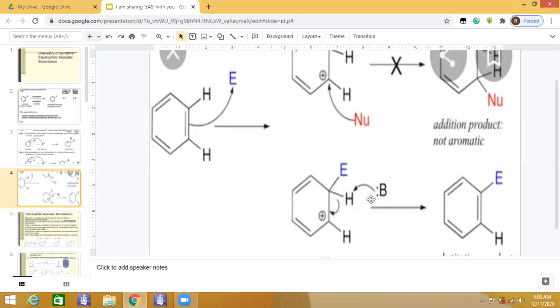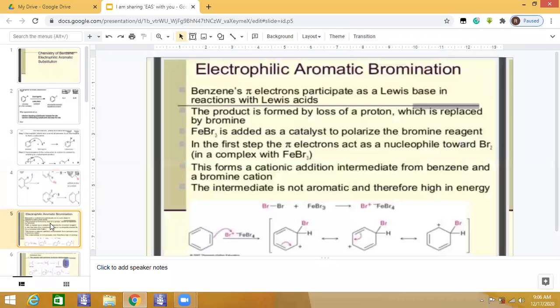I hope you are getting it exactly. This is the phenomenon which will be the same for all the electrophilic aromatic substitution reactions. Okay, now let us discuss the different types of electrophilic aromatic substitution reaction, one of which is halogenation, nitration, and then we have sulfonation, alkylation, and acylation as well.